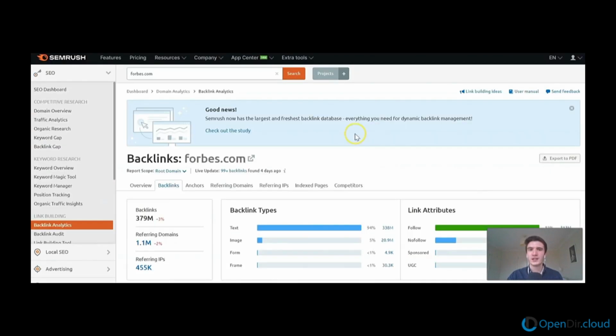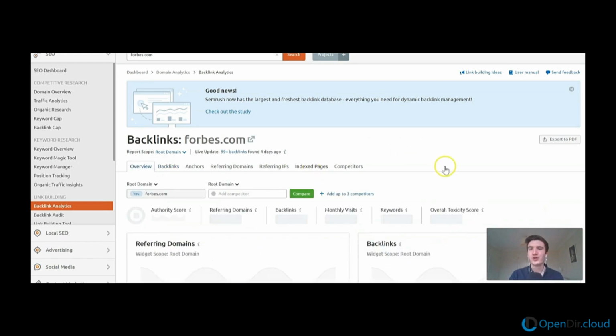So if we go back to our checks, is its domain authority over 25? Yes, the authority score is 89. Take that as a proxy. Does it have 200 monthly organic visitors? It does. It was closer to, I can't remember how many millions it was, but it was a lot. How many referring domains does it have? Is it over 50? Yes, comfortably over 50, 1.1 million. And the other important check, how many organic keywords is it ranking for? You can see here 34.4 million, so comfortably over that 100 mark. So if we were to get a link from Forbes, it would be really good, providing it was relevant to our website.